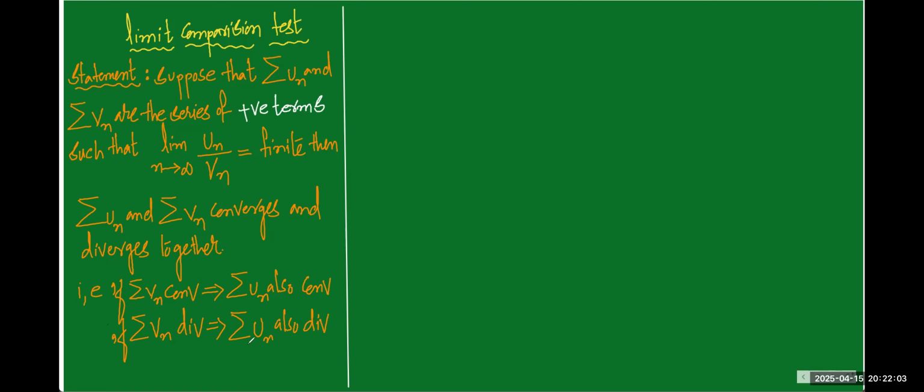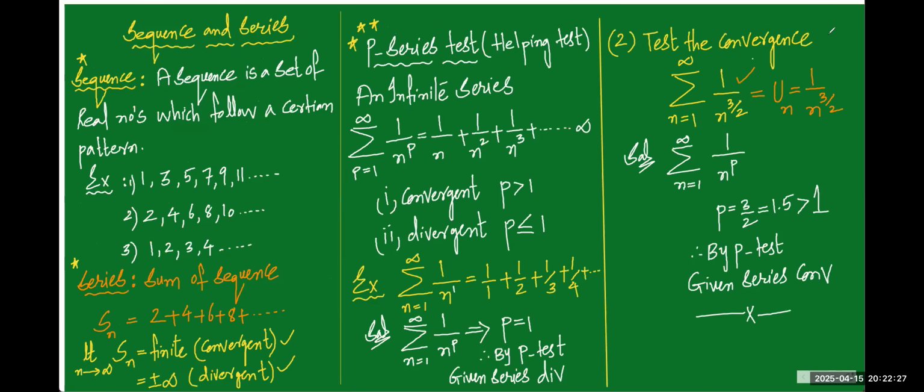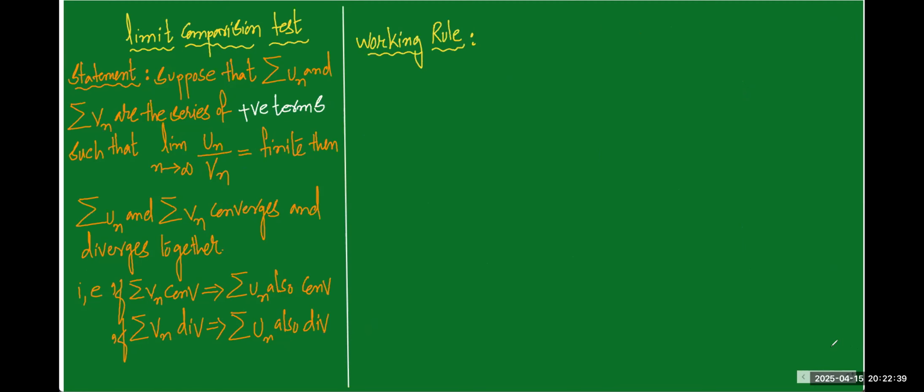Okay, series of positive terms we have to discuss. Now see, what is the working rule? One drawback of this unit is that a simple one-line question will be given: test the convergence of. It is definitely not mentioned whether we have to apply the limit comparison test, p series test, ratio test, Raabe's test, logarithmic test, or nth root test. Only test the convergence of.